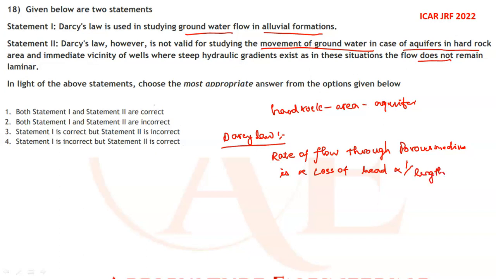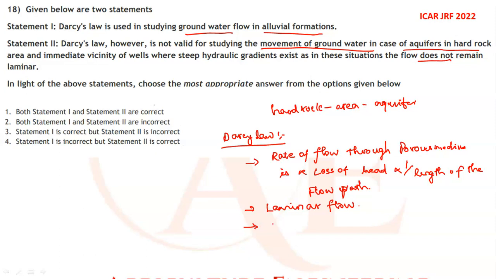It is valid only for laminar flows. Okay, if there is a laminar flow, it will be valid. Only then can Darcy's law be used.